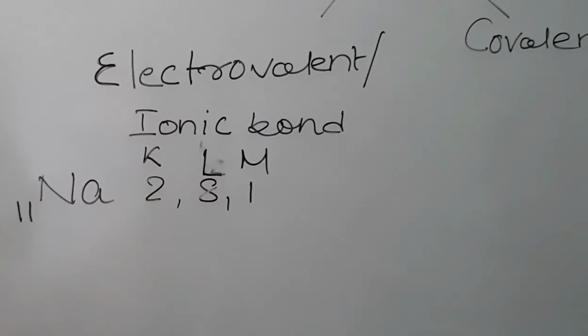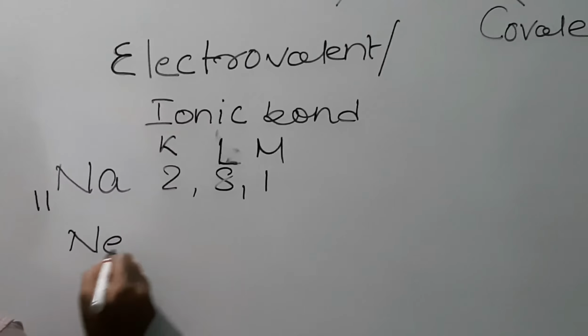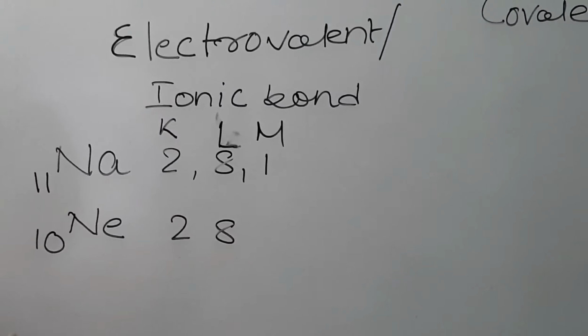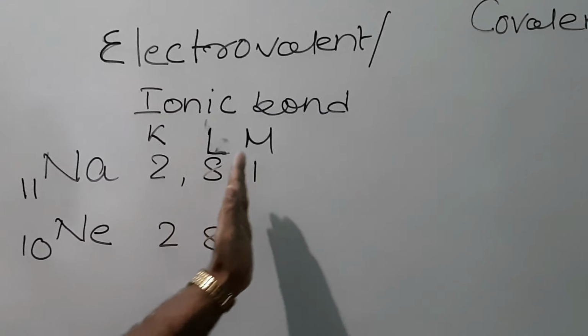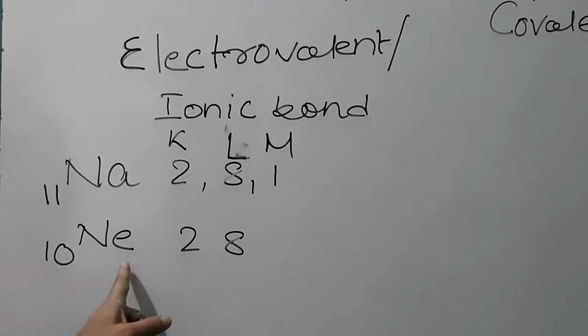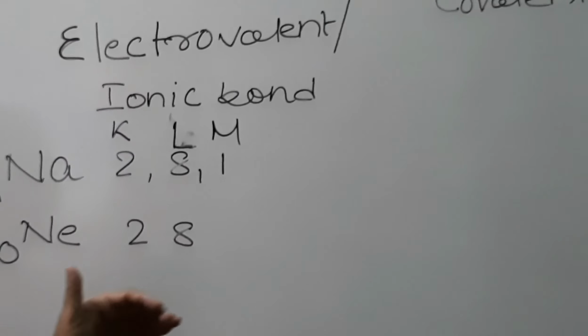Sodium tries to lose one electron to acquire the electronic configuration of neon. For this, sodium loses one electron so that it will have the electronic configuration of neon.